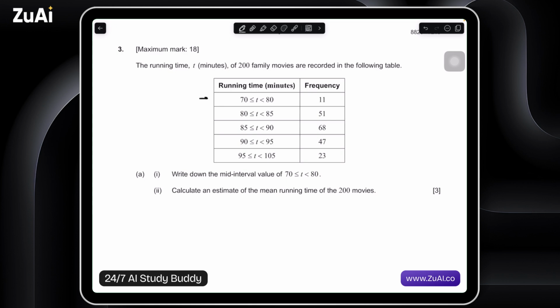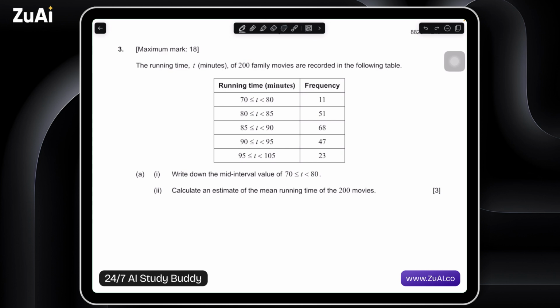So what they're saying here, from T is greater than 70, less than 80, is we have 11 movies and their runtime, or the length of the movies. We have 11 movies between 70 and 80 minutes, and 51 movies between 80 and 85 minutes, and 68 between 85 and 90, and so on. First question, they're just asking, write down the mid-interval value of 70 and 80.